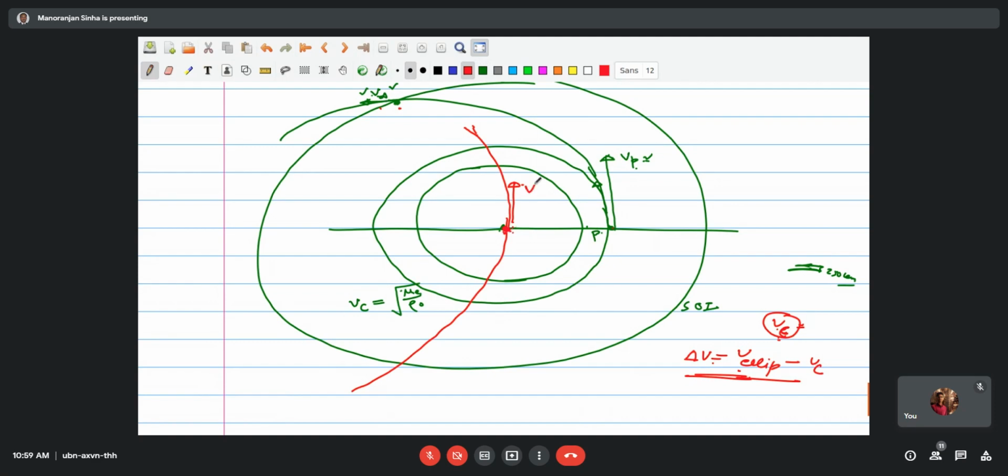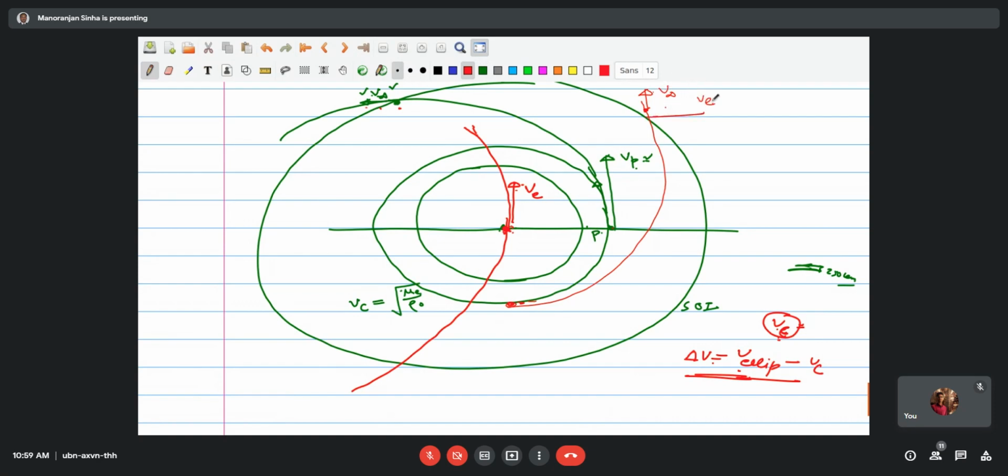Once you break it, this is the V infinity here, and this is with respect to the Earth. Now this is the V Earth velocity, and V Earth is in this direction, while your V infinity is here. But if you plan properly, suppose you give an impulse here, it may cross the sphere of influence at this point. So this will be the V infinity in that case. V infinity plus V Earth, so this gets added.